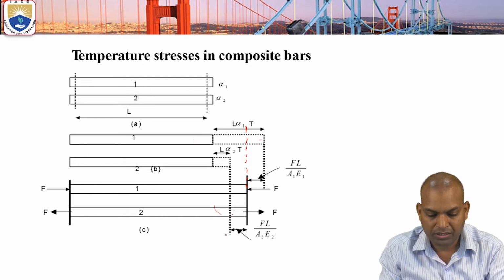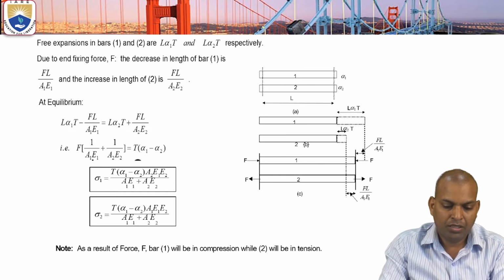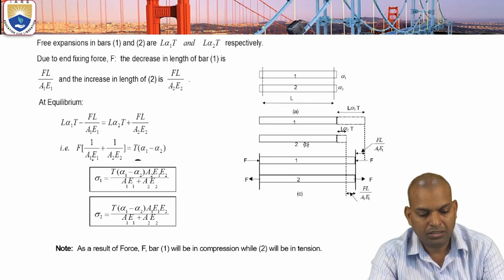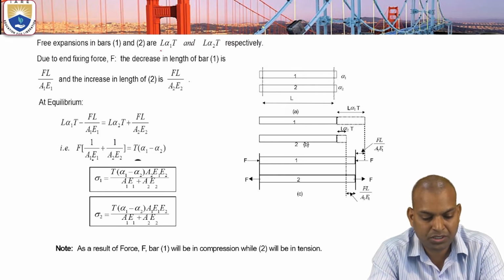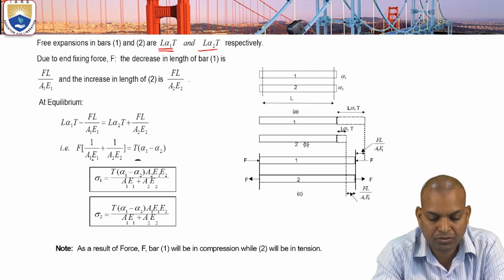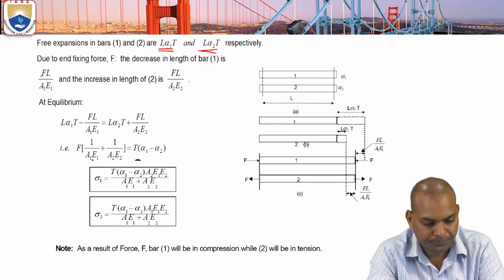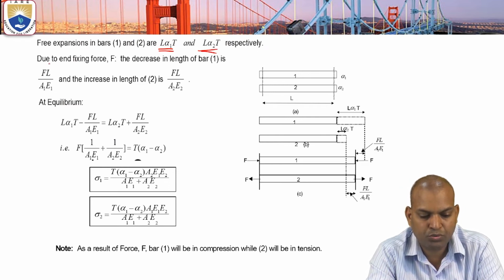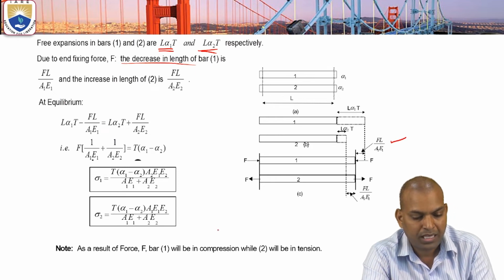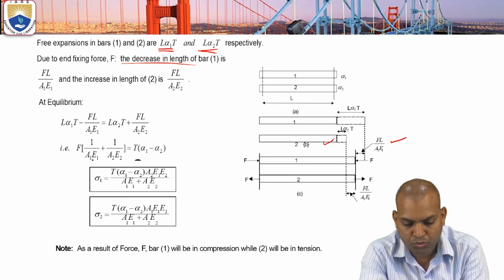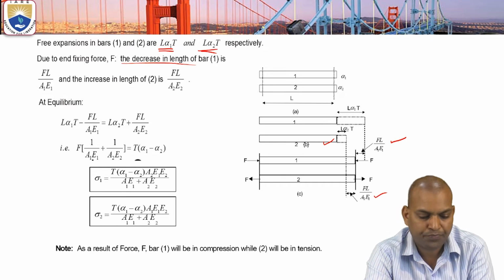How to calculate these thermal stresses? These are the free expansions without the end fixing force. The expansions are L alpha 1 T and L alpha 2 T. And due to the end fixing force F, the decrease in length of bar 1 is F L by A1 E1, and the increase in bar 2 is F L by A2 E2.